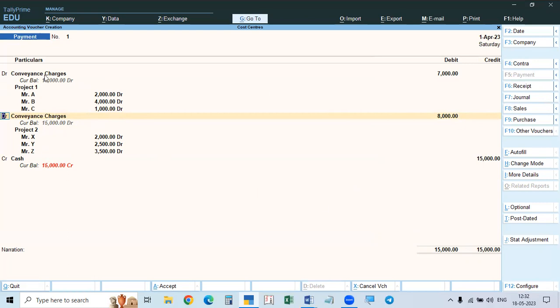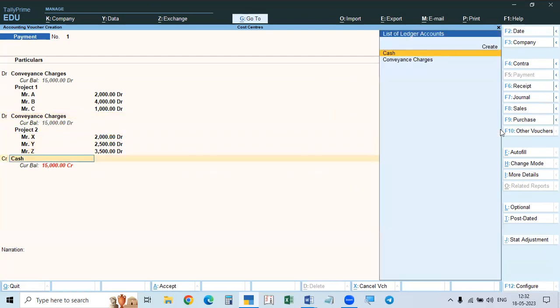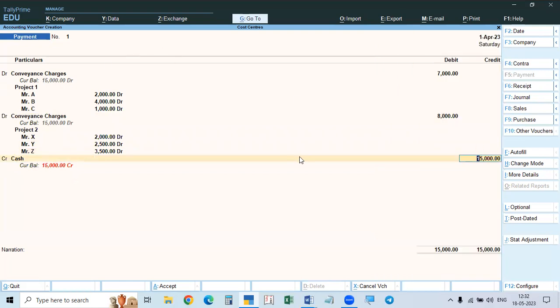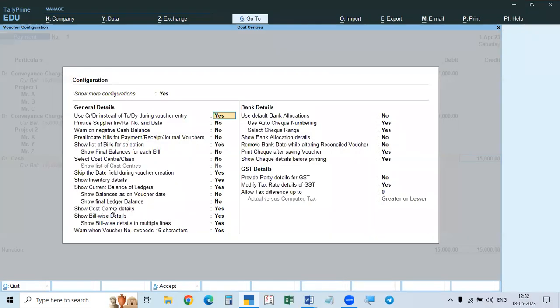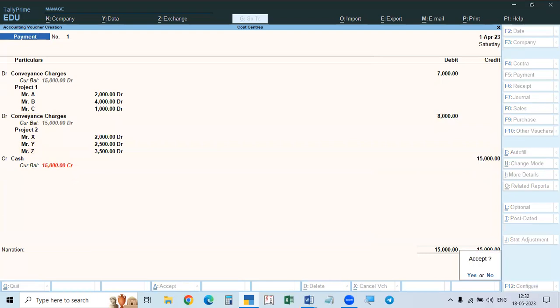If you are in 1 entry, you have to give the expenses twice. The amount related to the first category is divided among that category. Again conveyance charges for the second category, divided among the second category. Like this, we have to make the entry. So here, if we want the division of the amount towards the cost centers, we have to go to F12 and show cost center details. Then it will show the details. Okay. So like this, here it is showing all this.